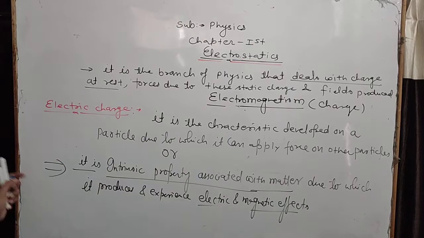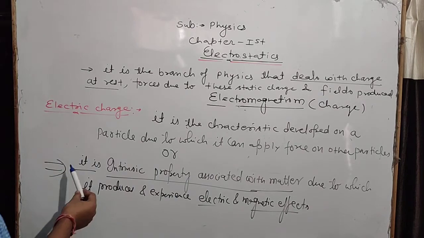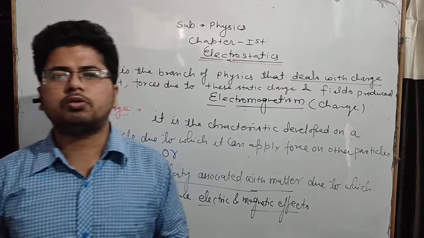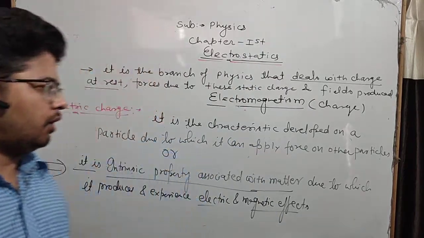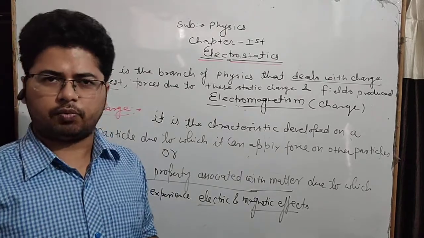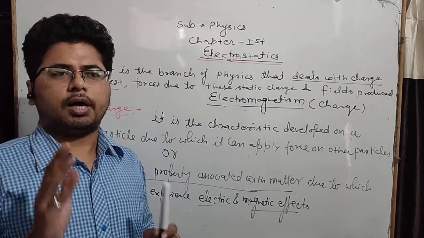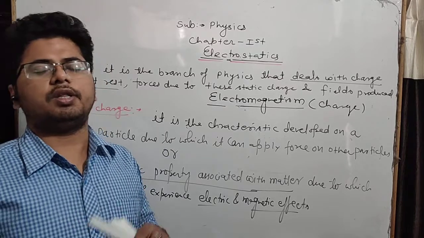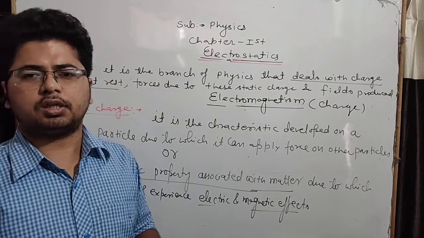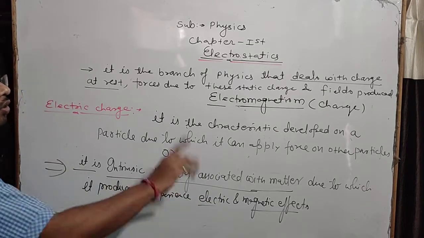So keep in mind, what is the electric charge? It is the characteristic developed on a particle due to which it can apply force on the other particle, or we can say it is the intrinsic property, because we know that electrons, protons and neutrons are elementary particles, and every matter is made of atoms, and in each and every atom there are protons, electrons and neutrons. These are already charged particles. So every body does contain charges, but when the charges are in balance, the body is neutral. But when there is an imbalance of charges, the body gets charged, but the body does contain the charges. So that's why it is an intrinsic property of matter.